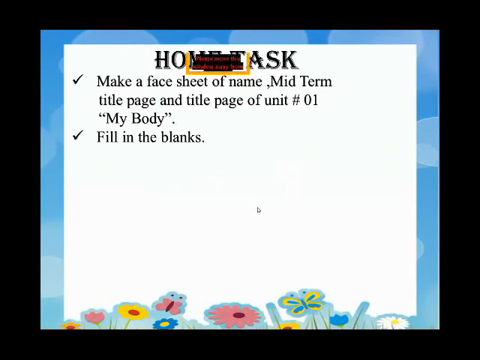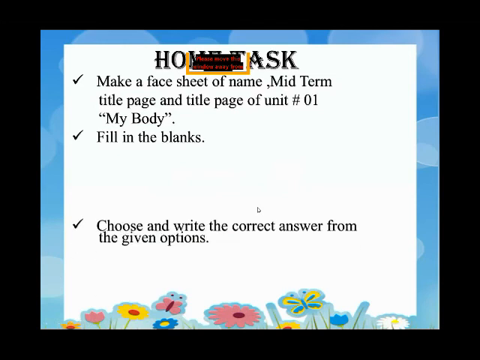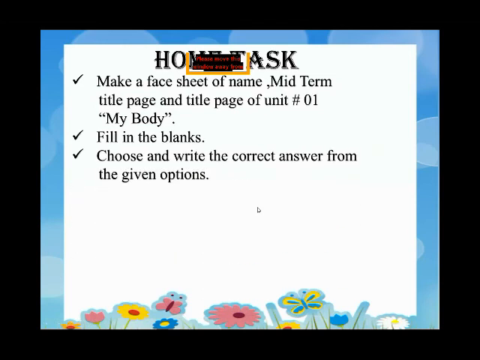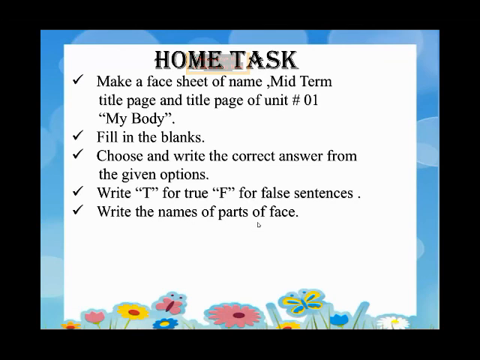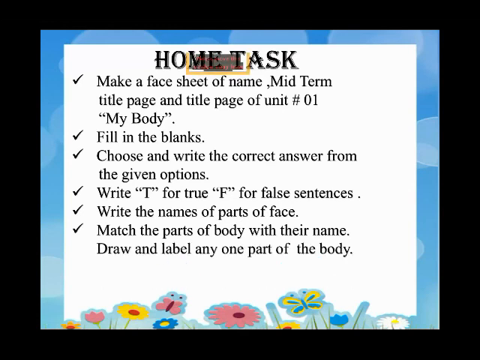Now, the second one is fill in the blanks. The third one is choose and write the correct answer from the given options. Write T for true and F for false sentences. Write the names of parts of face. Match the parts of body with their names. Okay, now student, take a screenshot of this home task and draw and label any one part of your body.